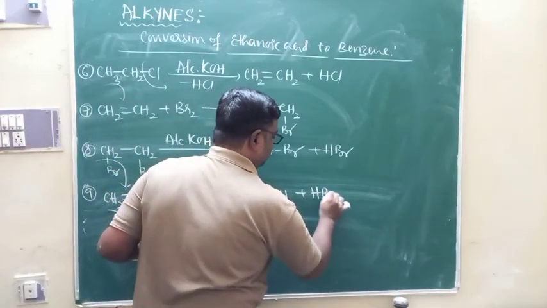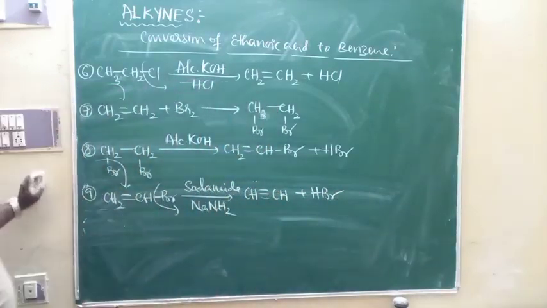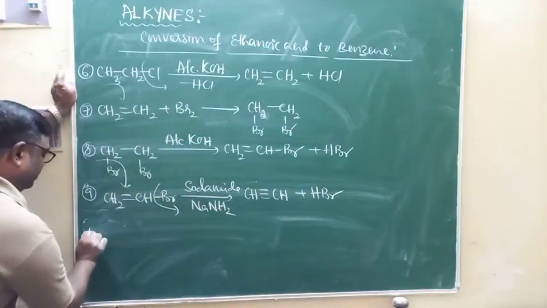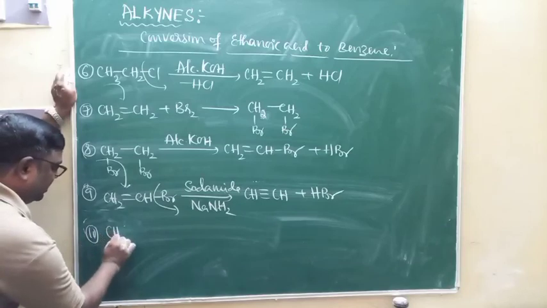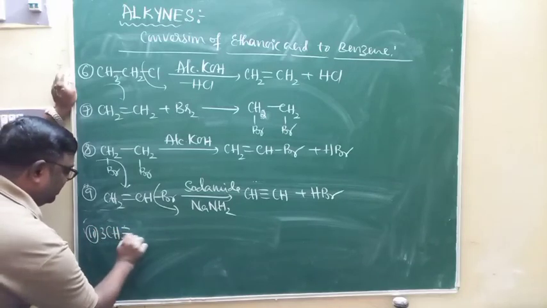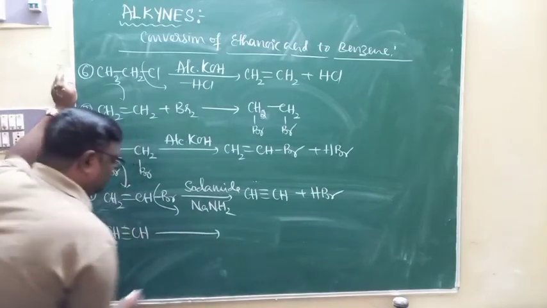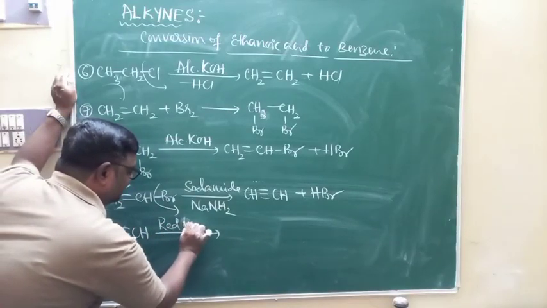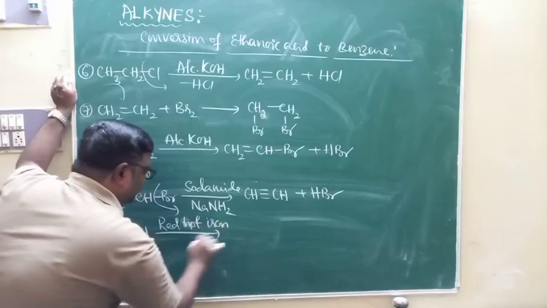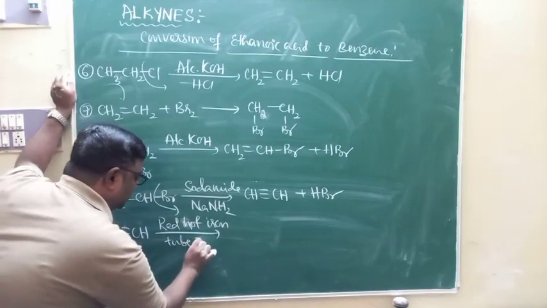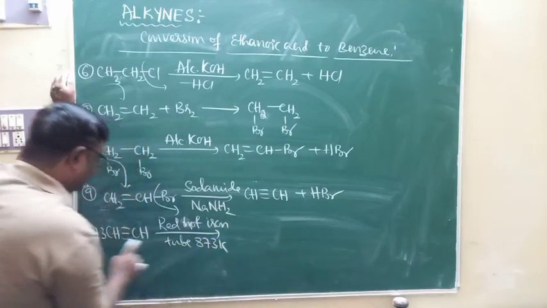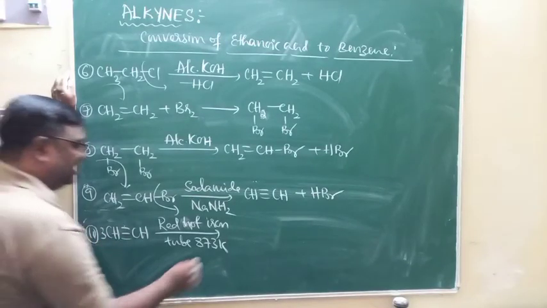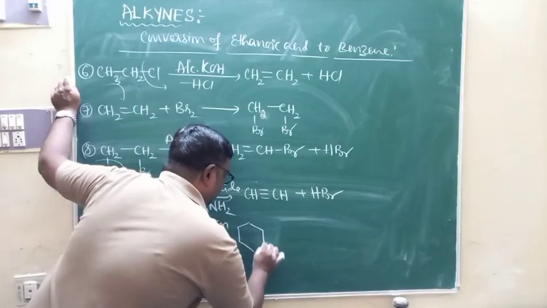So you got ethyne. In the last step, three molecules of ethyne undergo cyclic polymerization in a red hot iron tube at 873 K, and you are going to get benzene.